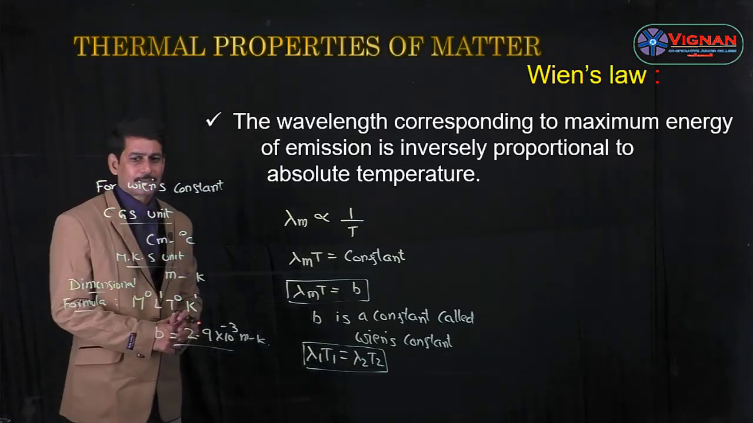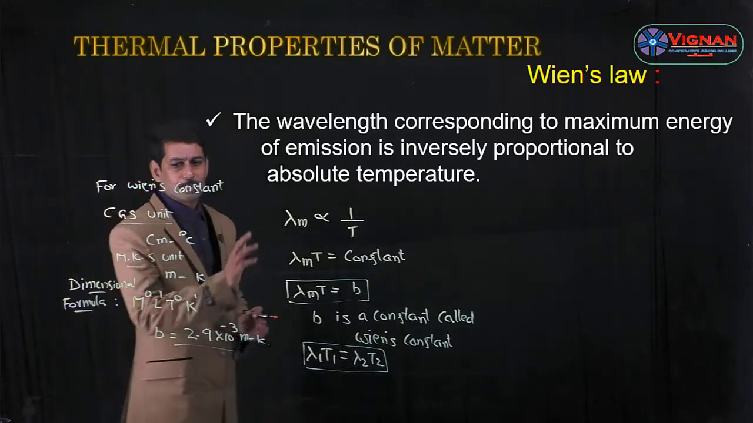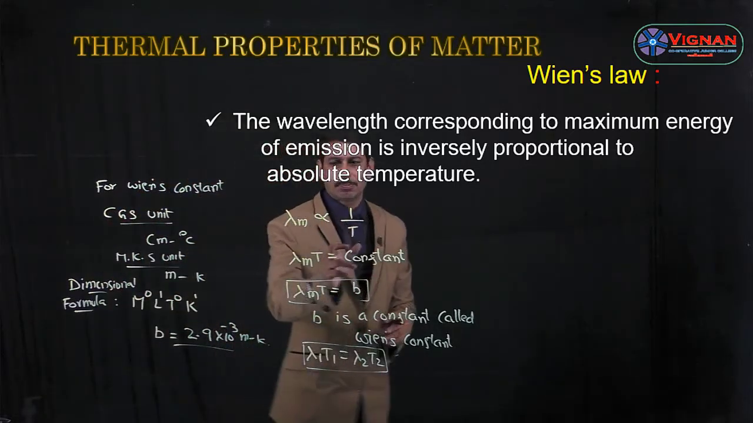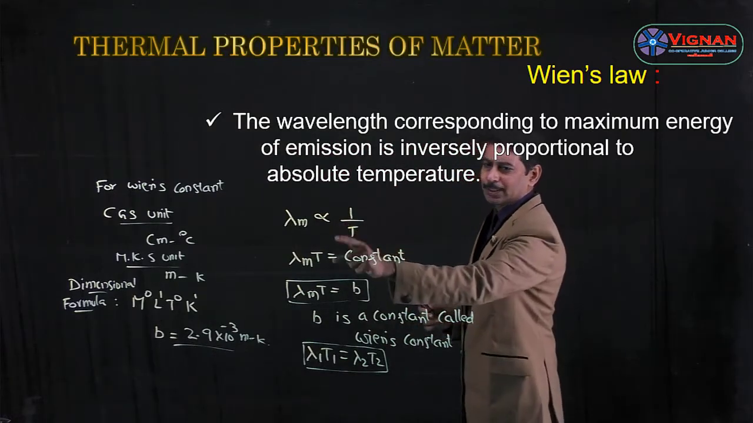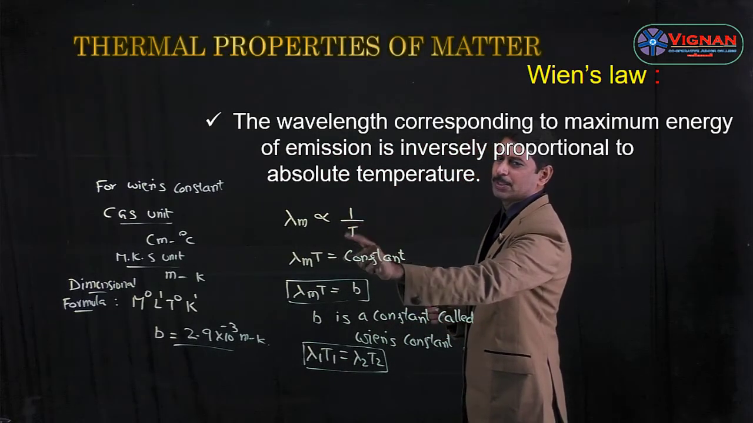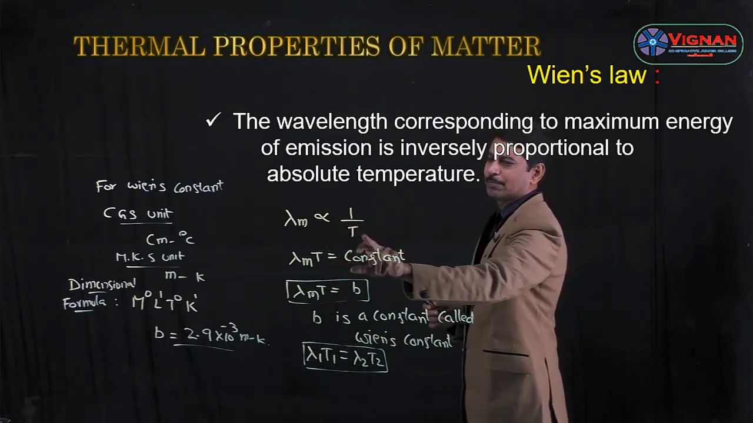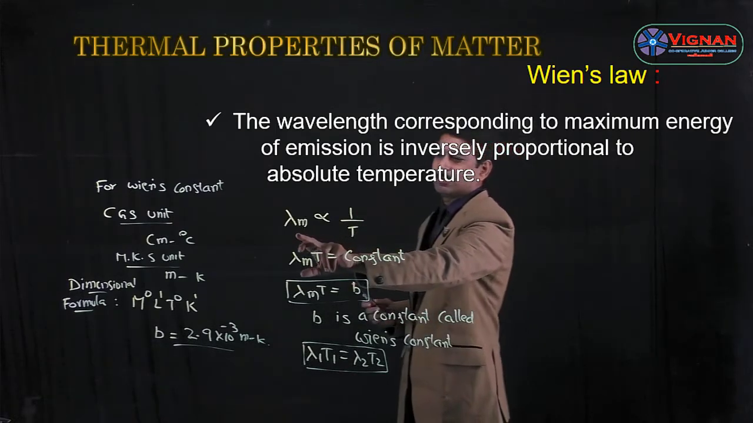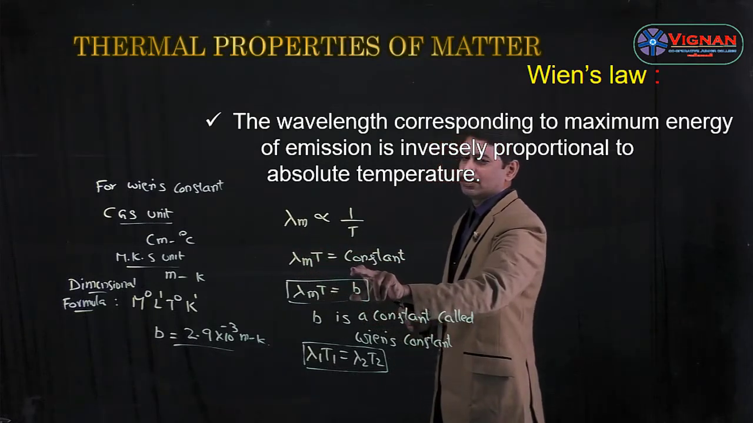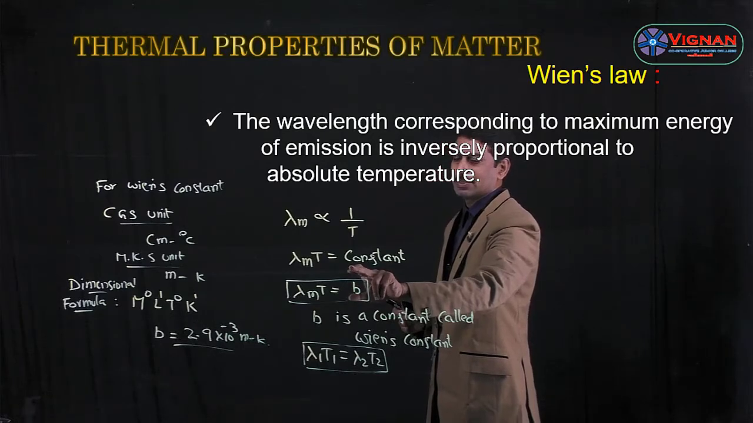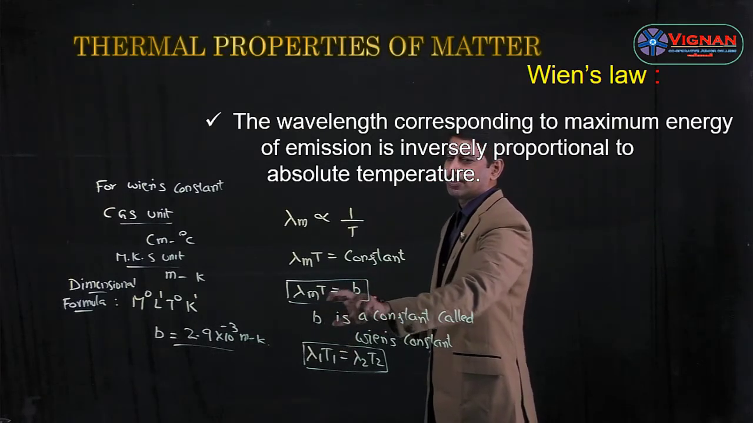So let us see once again Wien's law. It states that the wavelength corresponding to maximum energy of emission is inversely proportional to absolute temperature. So lambda m is proportional to 1 by T. Here lambda m is the wavelength corresponding to maximum energy. So lambda m into T is a constant. This constant is called Wien's constant, which is denoted by small b. Lambda m into T is equal to b.